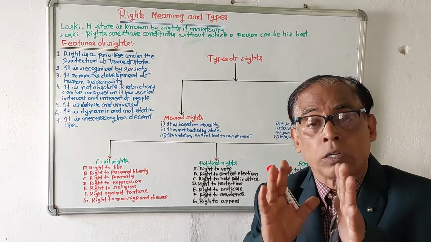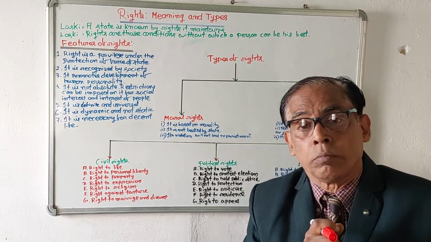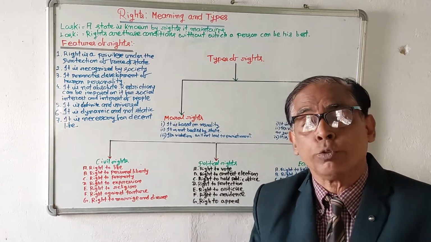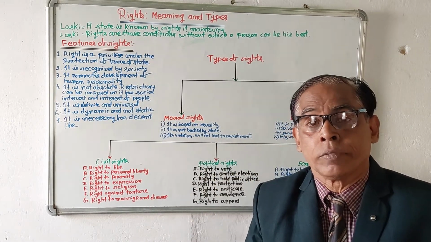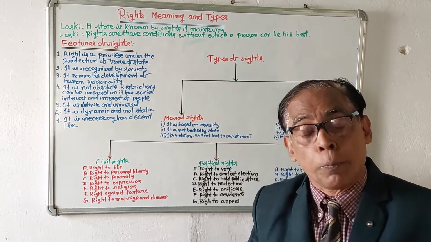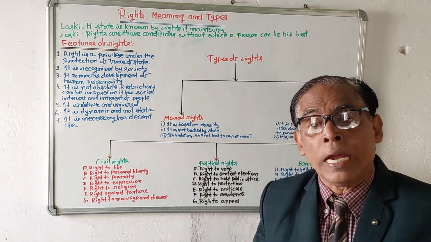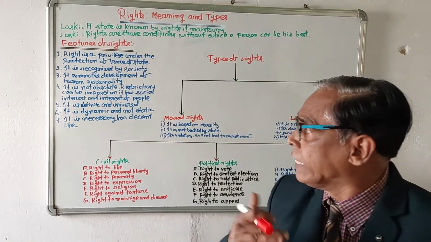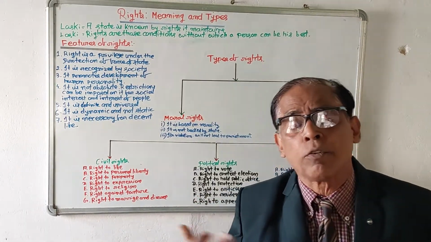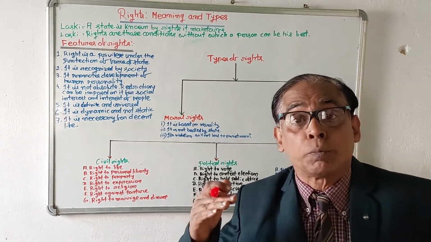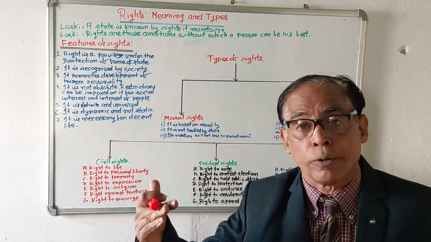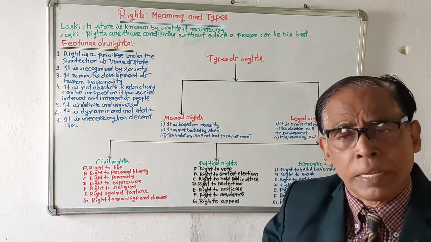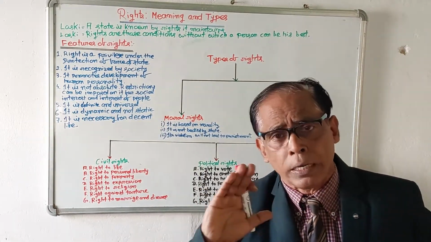Rights are not absolute. Restrictions can be imposed. Rights are clear cut. Rights are absolutely necessary for the development of people. And we have also discussed that it is necessary for a decent standard of living. And we have discussed that rights must be universal. They must be given to all. So we are clear about the meaning of rights in simple and appropriate language.